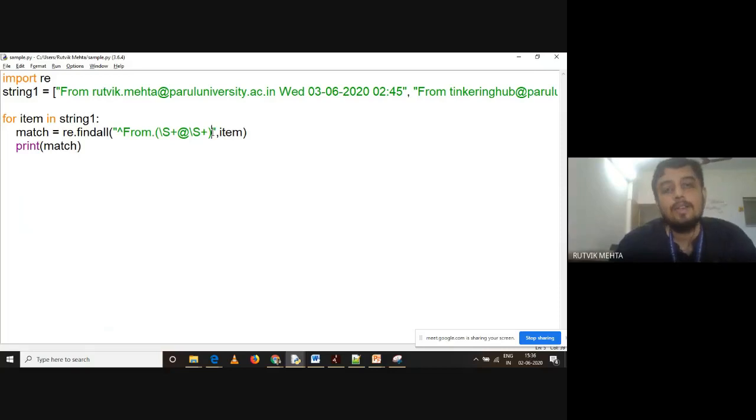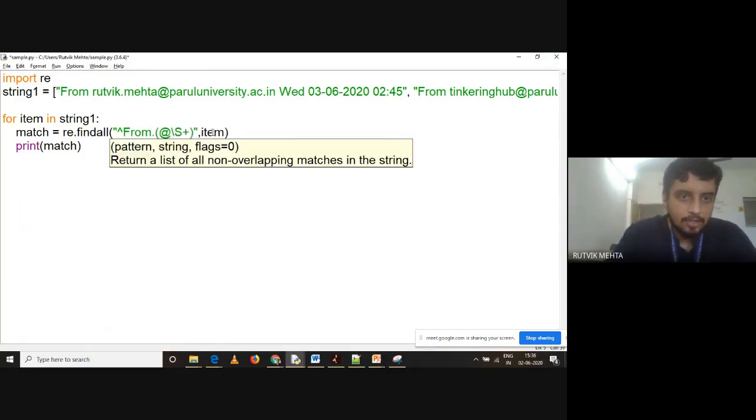Right? Now let us say I don't want to extract all the email ID. I want to extract only domain names. Understand how I can do that? If I want to extract domain names, I can say it like this. It starts with "from" followed by any characters, followed by the at-the-rate sign, and then extract non-white space elements, right?